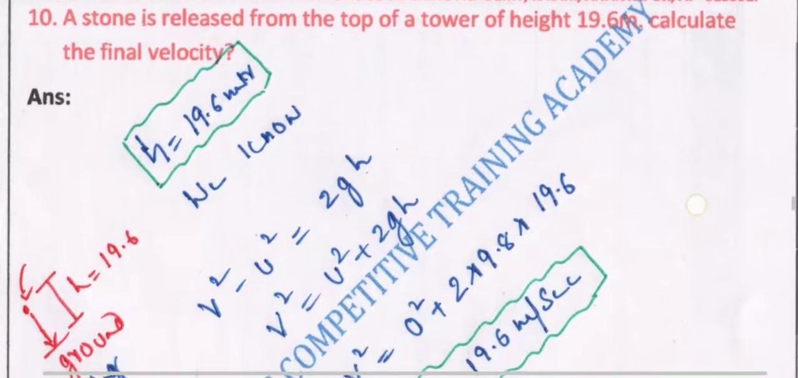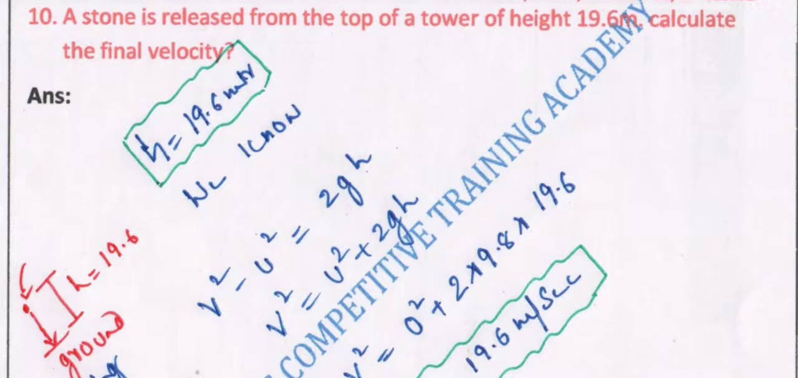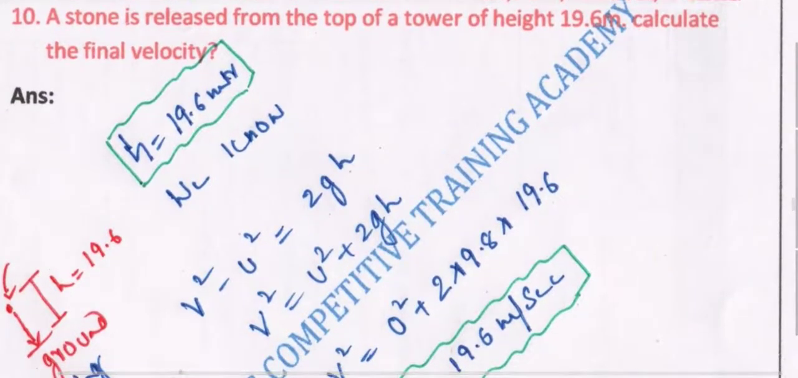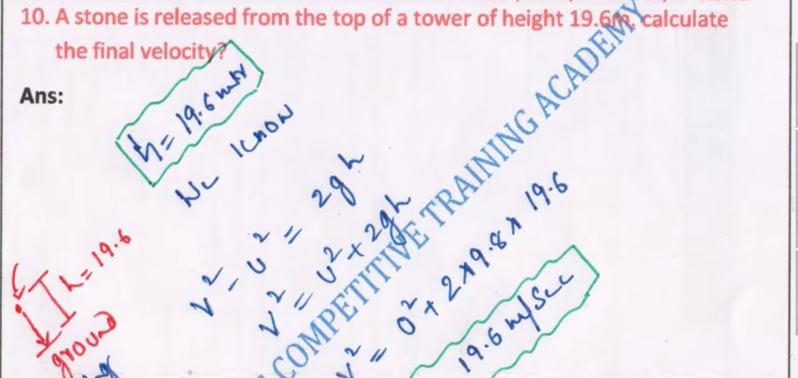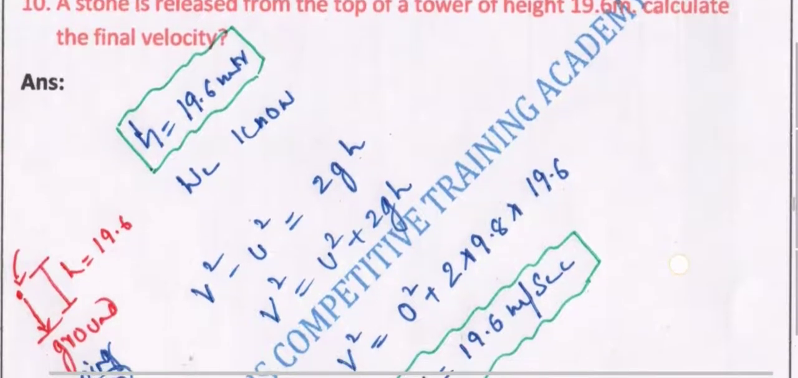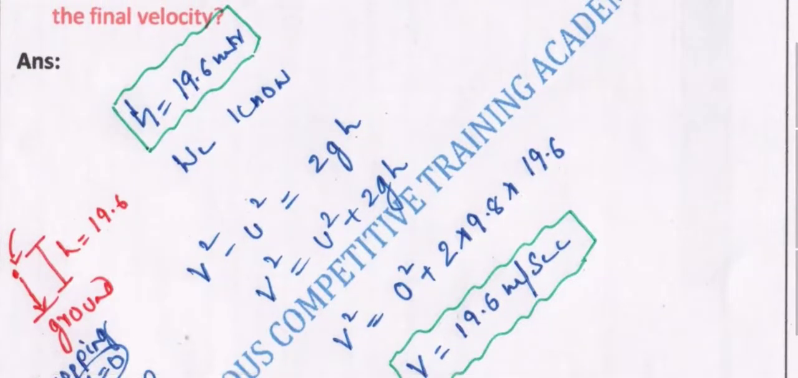Next we have: when a stone is released from the top of a tower of height 19.6 meters, calculate the final velocity. As per this, we can directly go through what exactly has been given. So a stone is released from the top of a tower of height 19.6 meters. Calculate the final velocity. So with this, there is a height given and we know the formula, v square minus u square is equal to 2gh. So here the initial velocity u is always 0.